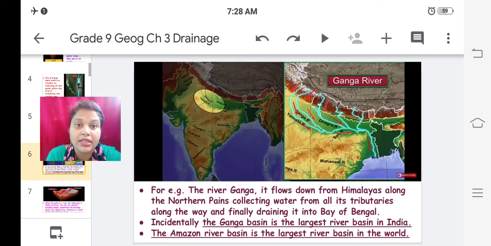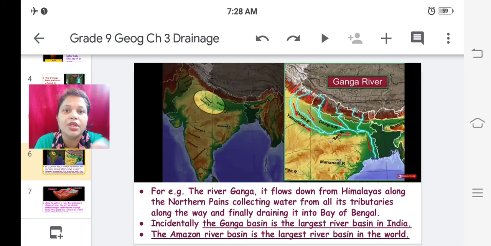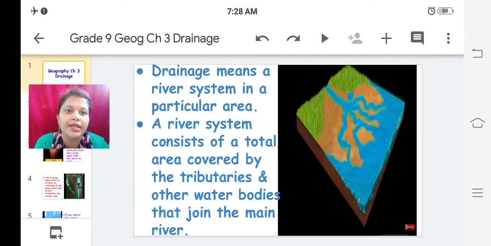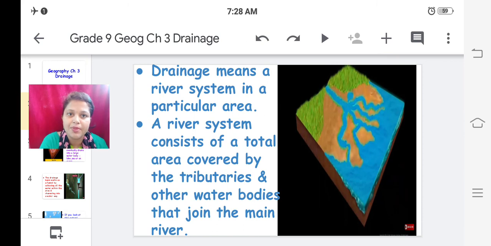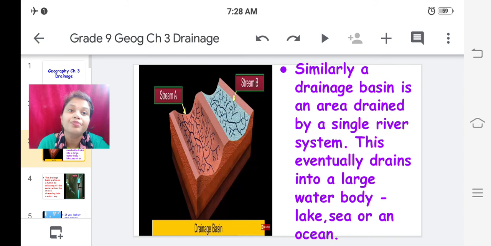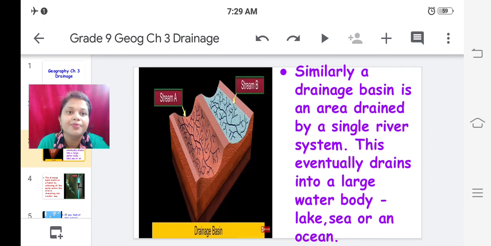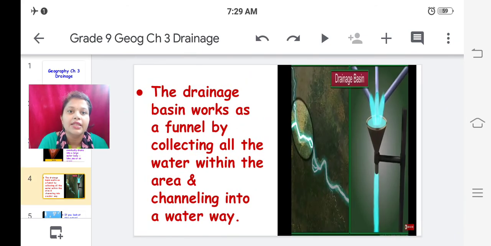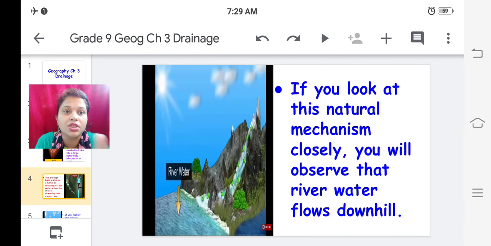Now, till now we have studied, let us go back. Drainage: what is the meaning of drainage? What is a river system? Then further, drainage basin: what is a drainage basin? Then how the drainage basin works further.